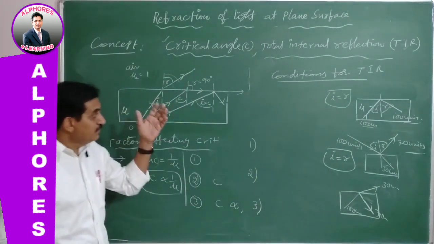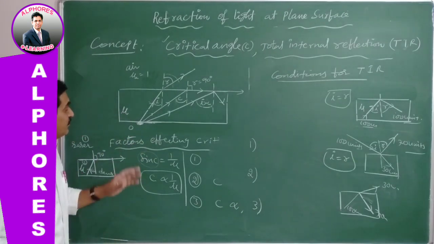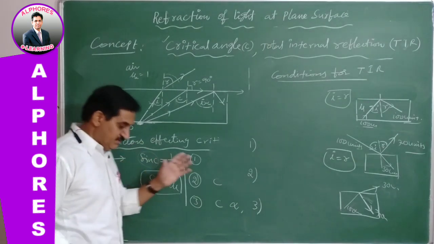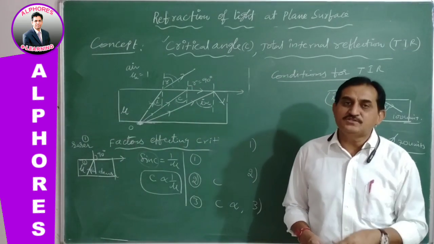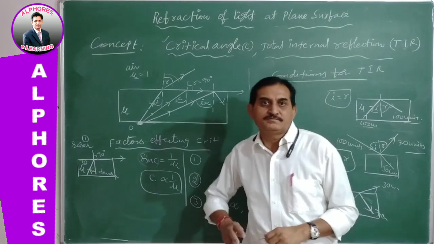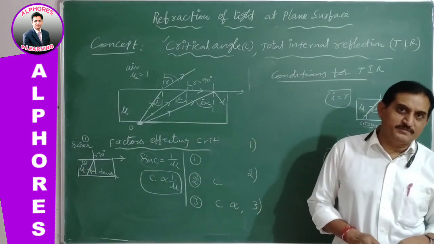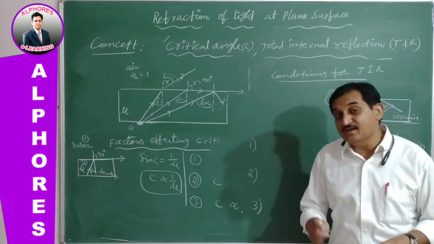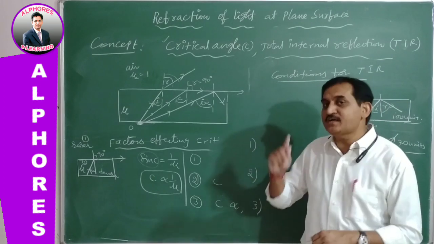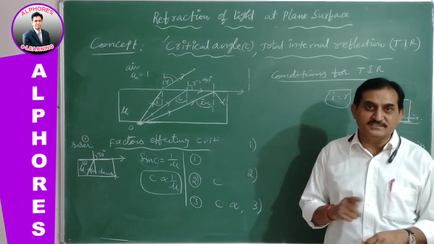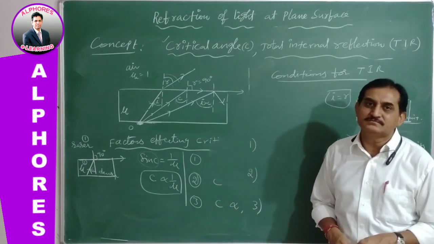So these are the basic differences, and total internal reflection is covered. Everything is given, but once again I am going to give the definition of critical angle. Whenever the ray is traveling from denser into rarer medium, the angle of incidence in the denser medium for which the angle of refraction in the rarer medium becomes 90 degrees is known as the critical angle.